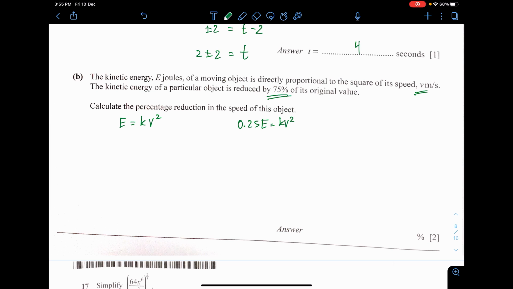So we are going to compare the speed for these two occasions. Let's do the first one. I'll divide the K around, and then I will root them. So I got square root of E over K. You can put plus minus if you want to. I'll do the same thing here. 0.25, I think I'd rather put it as E over 4. And then the K also divide over there, so I got E over 4K. Root them, so I got square root of E over 4K.